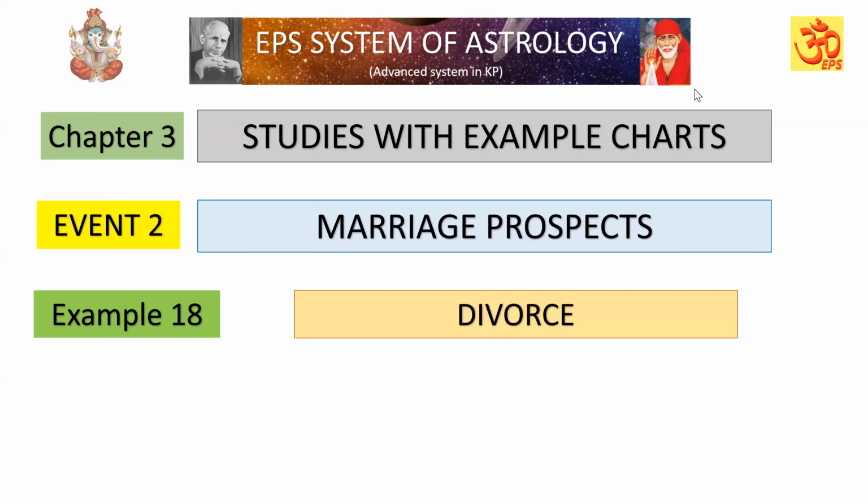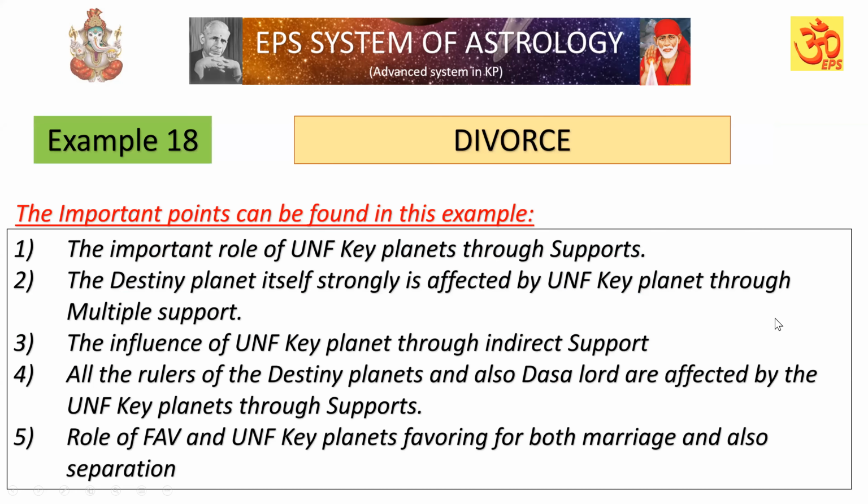So that way its influence is present in multiple ways. That planet which is influenced by the unfavorable key planet by way of multiple supports is passing its influence to the other planets, and that is called indirect support. Both things we can see in this chart. Let us check this chart now. Example 18, divorce. The important points can be found in this example as I was briefing.